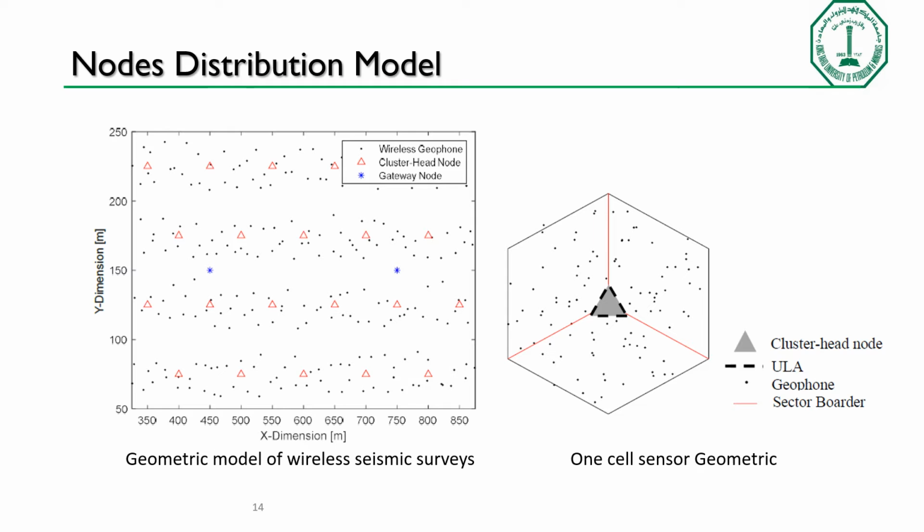System model. For the system model, firstly we have to distribute the nodes. As you can see here, the blue asterisk is a wireless gateway node, while the red triangle is a cluster head and the dot is a wireless geophone. The area of the acquisition is divided into a cellular network. We consider a cellular network, whereby here is a single cell which is divided into 3 sectors. Each sector has a uniform linear array antenna for receiving the signal from the geophones.